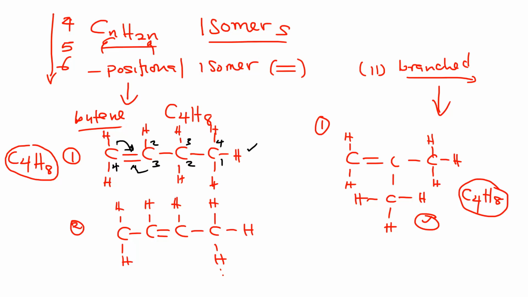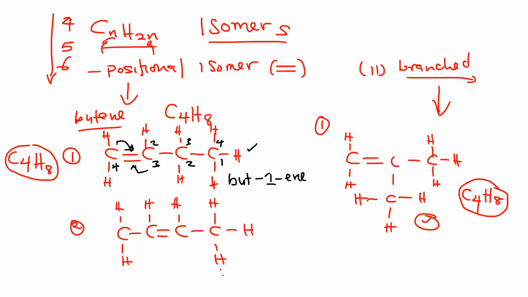Now what do we do in terms of naming? We know that this is butene and the prefix is but. Then we put a dash, the position of the double bond, dash, then ene. So this one is named but-1-ene. That is how we name positional isomers. And those that have watched the previous video to the end, I'm sure you are aware of this part.